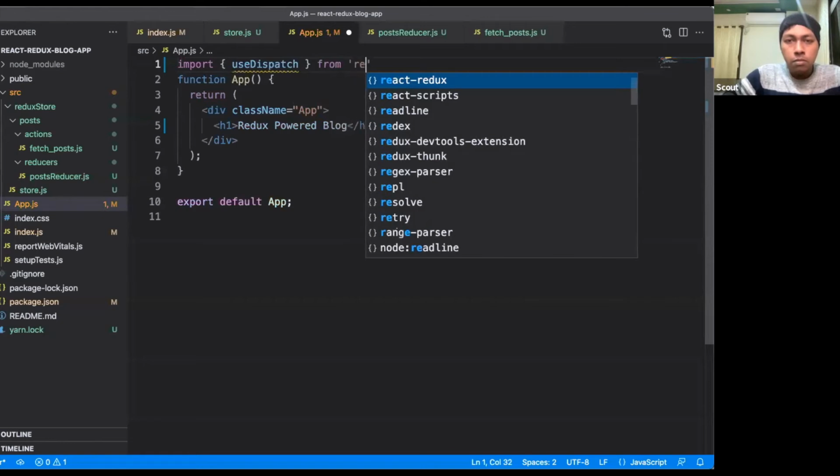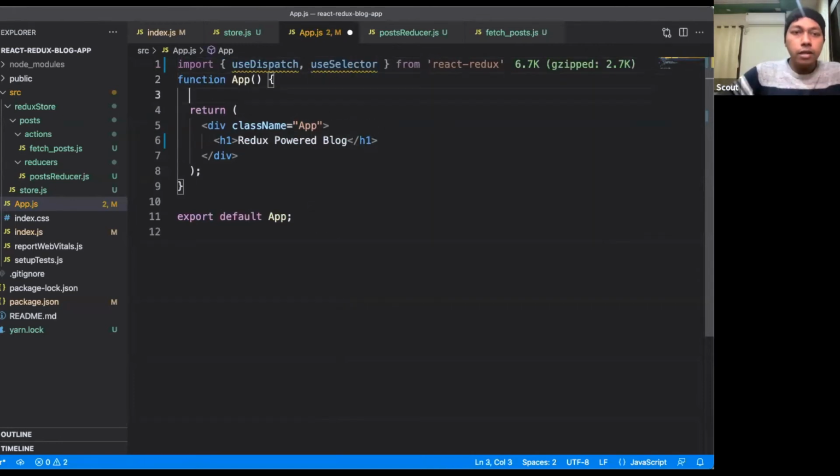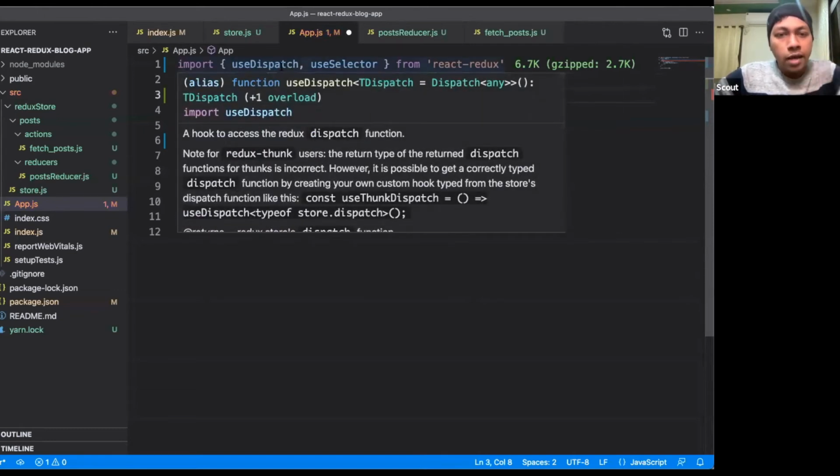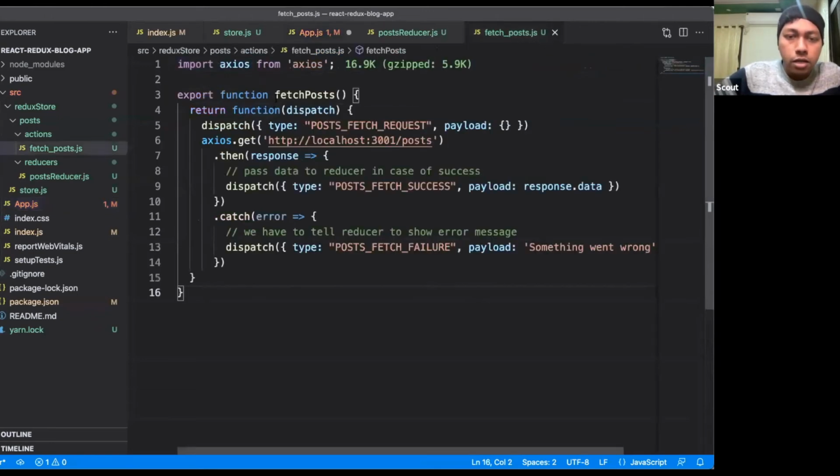from React Redux. We will import another thing called use selector. Okay, what is use selector? Okay, so here I will use this use dispatch. So what is use dispatch? Use dispatch is a hook. As you can see, there is a description. It's a hook to access the Redux's dispatch action. So what will happen? It will help us to dispatch these actions. It will help us to dispatch this fetch post action.